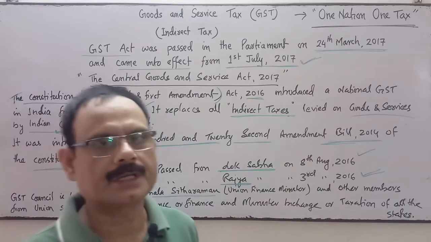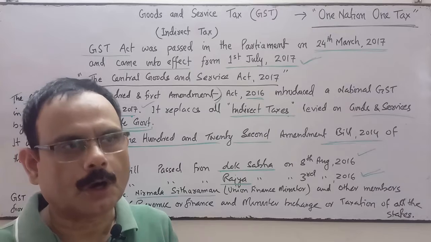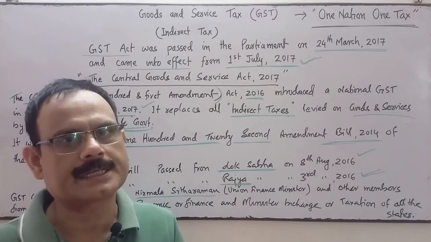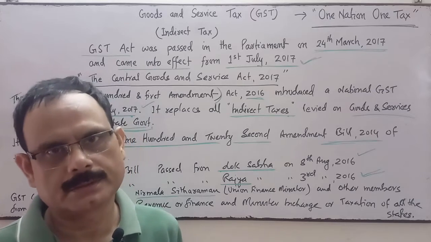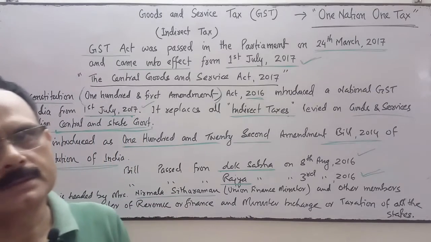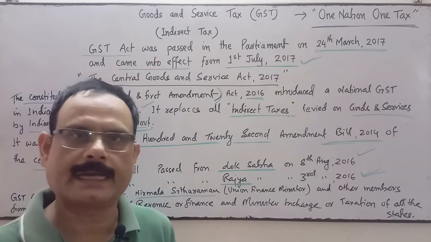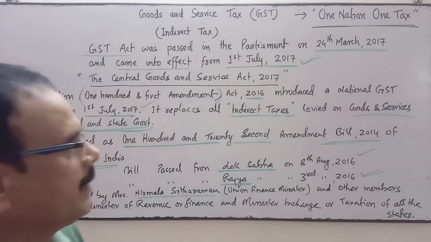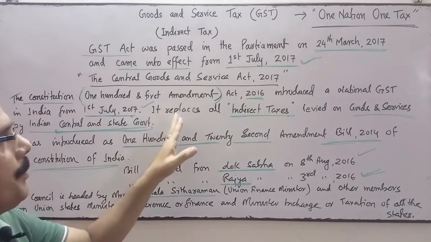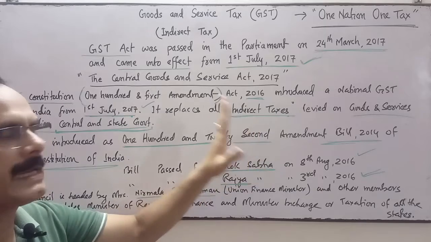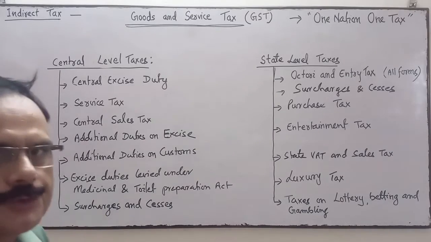So, one nation, one tax. This GST replaces all other indirect taxes. All indirect taxes are replaced, abolished, and one tax comes in place of all indirect taxes, that is our GST. One nation, one tax. It replaces all indirect taxes levied on goods and services. Now, GST.